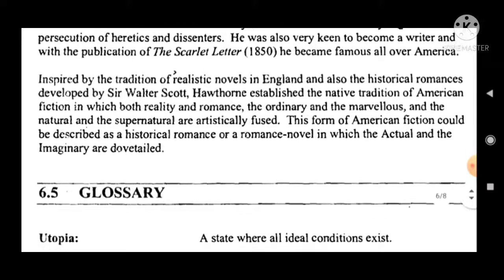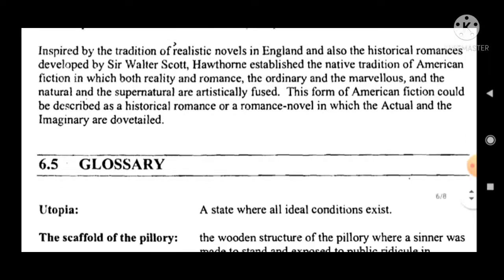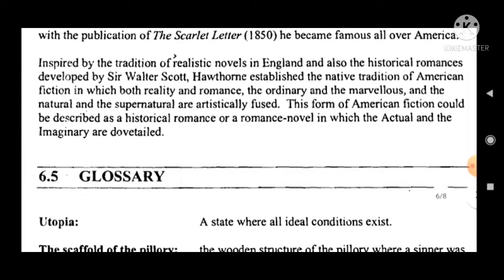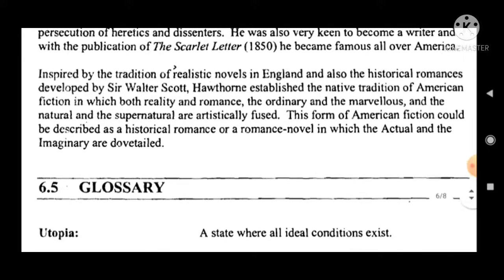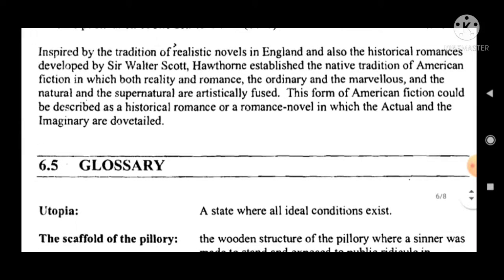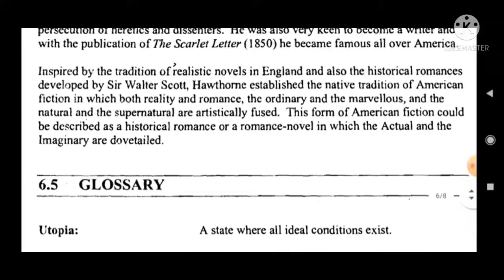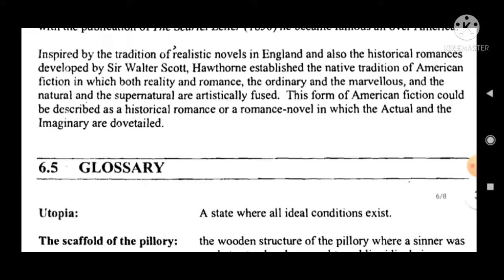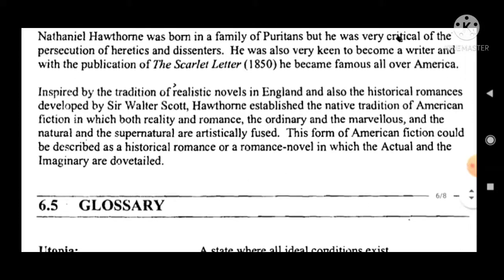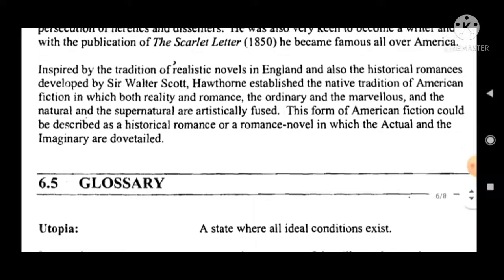famous all over America. Inspired by the tradition of realistic novels in England and also the historical romances developed by Sir Walter Scott, Hawthorne established the native tradition of American fiction in which both reality and romance, the ordinary and the marvelous, and the natural and supernatural are artistically fused. This form of American fiction could be described as historical romance or a romance novel in which the actual and the imaginary are